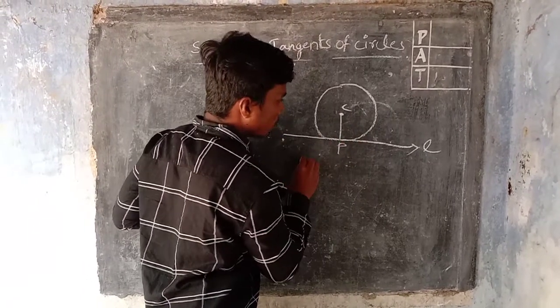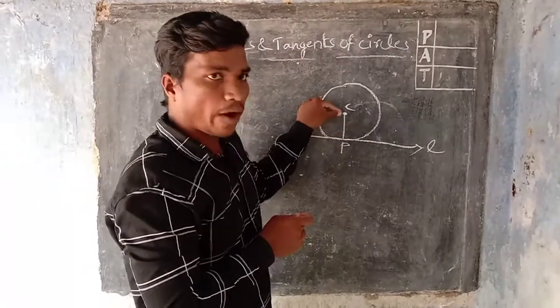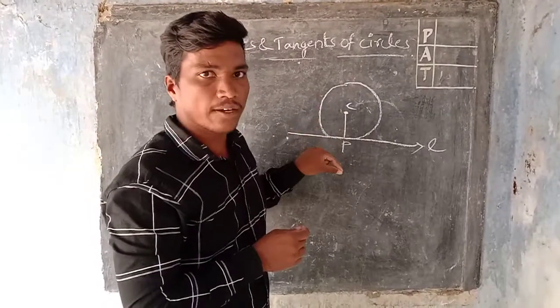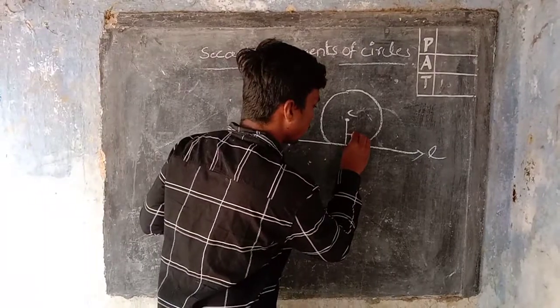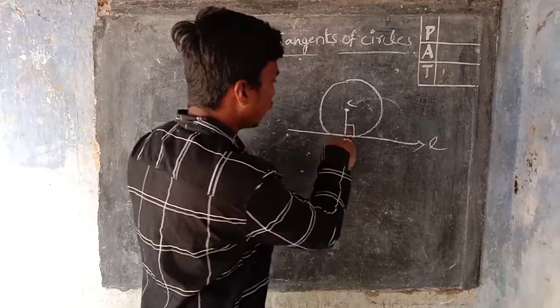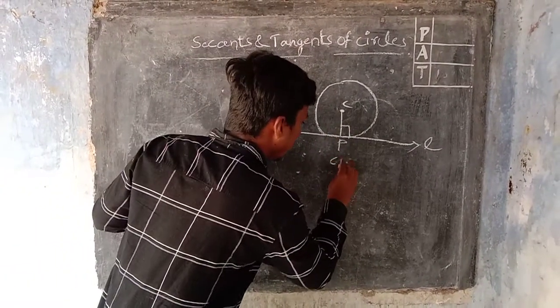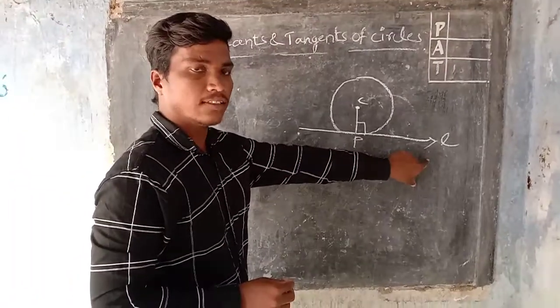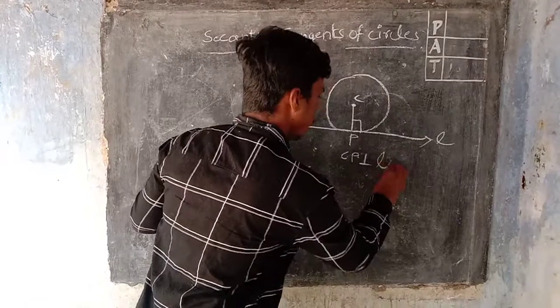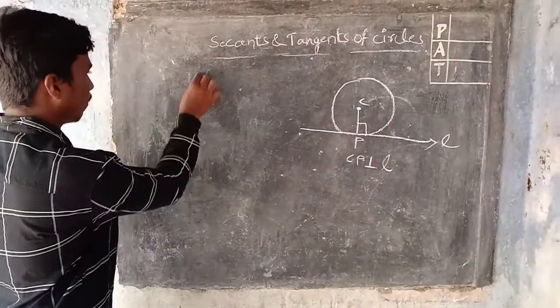CP. The radius from the center to the point of contact always makes an angle of 90 degrees. So here CP is perpendicular to the tangent line L. For example,